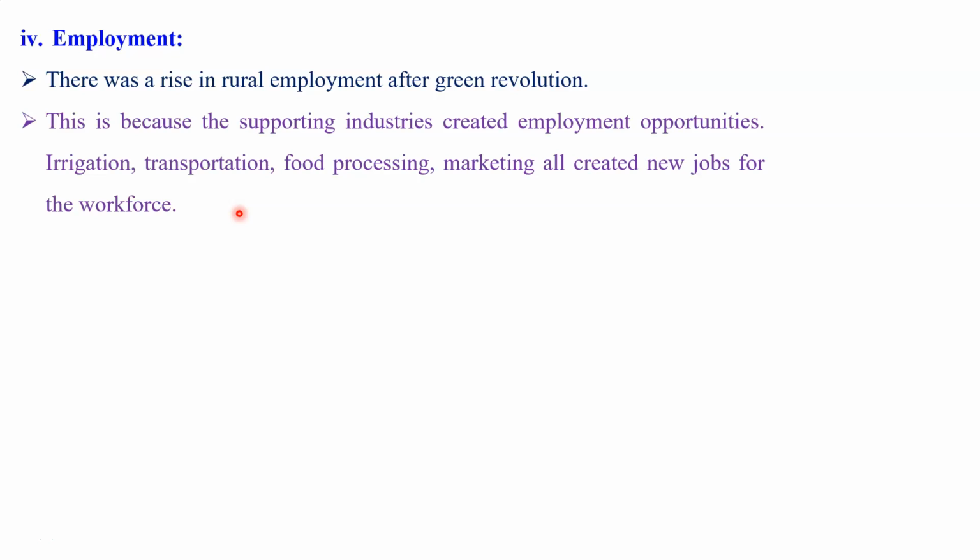And one other important thing I would like to mention is that there was also an increase in agro-based industry. Therefore, in that agro-based industry there were chances to get labor and opportunities to work.